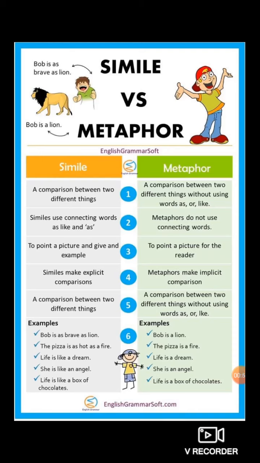Now, what is simile? Simile is a comparison between two different things. I repeat, simile is a comparison between two different things.